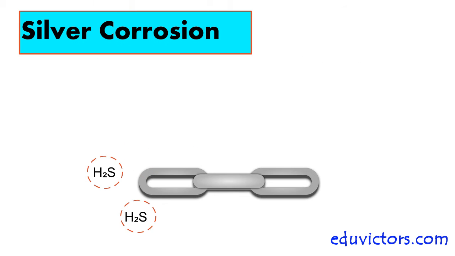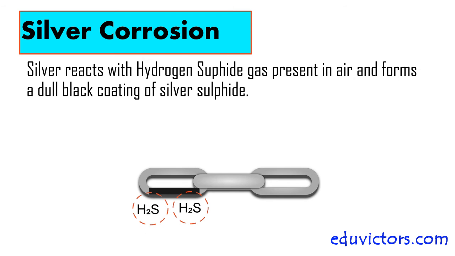The surface of silver metal gets tarnished. It loses its luster and becomes dull due to the exposure to air. It is because of the formation of a coating of black silver sulfide on its surface by the action of hydrogen sulfide gas present in the air.